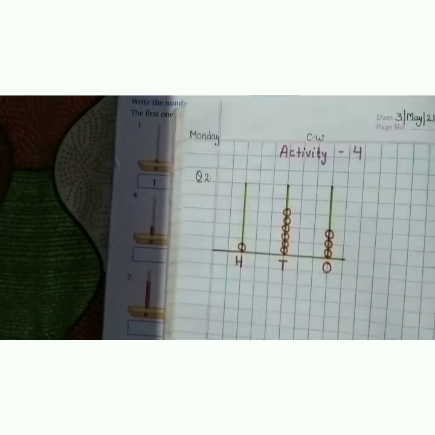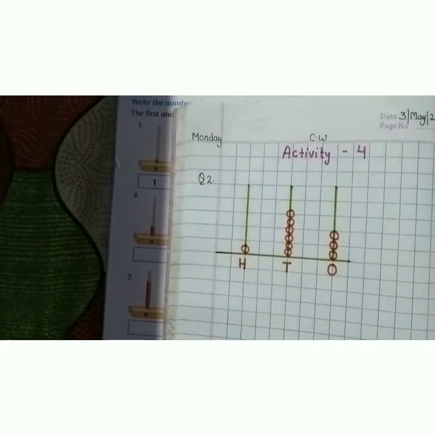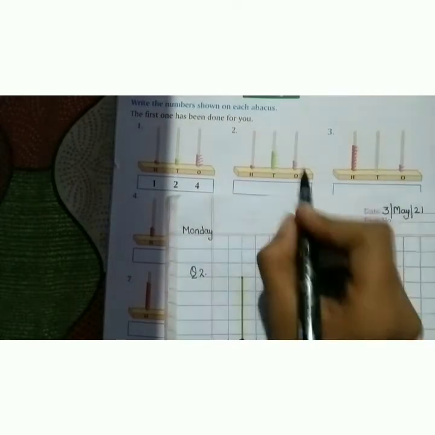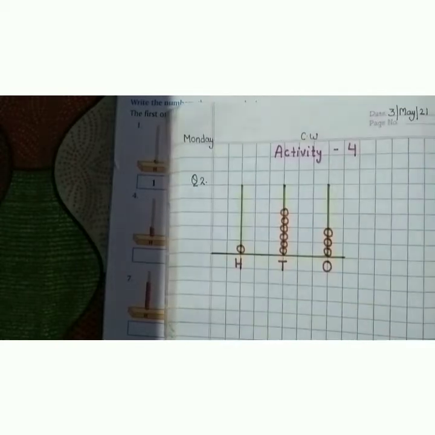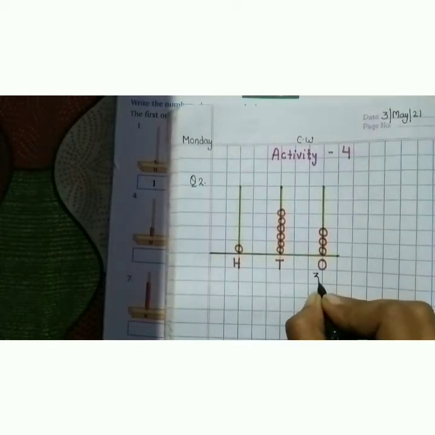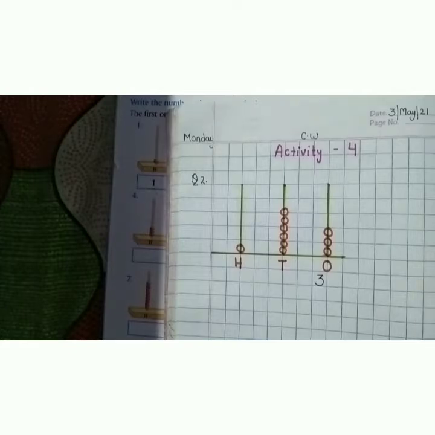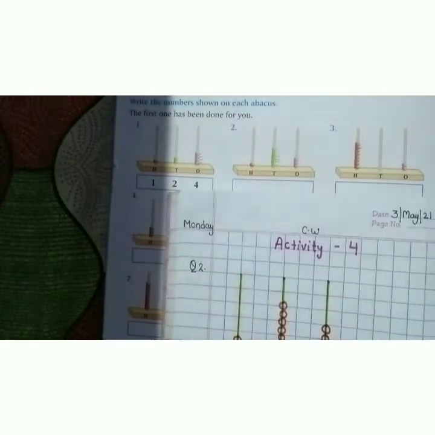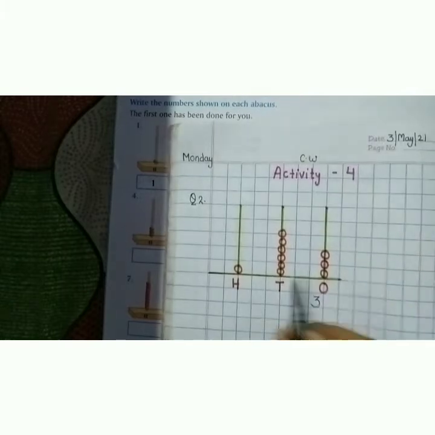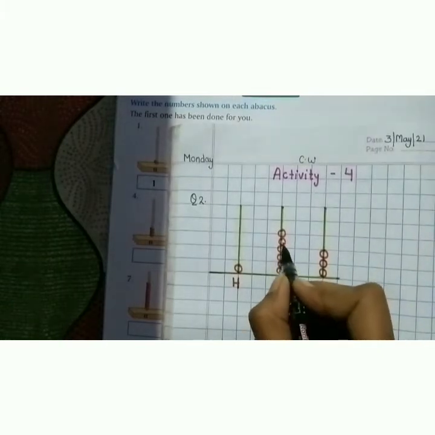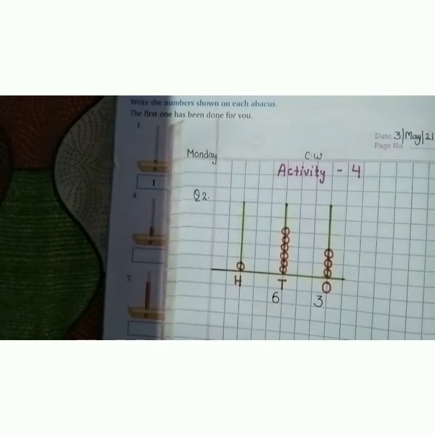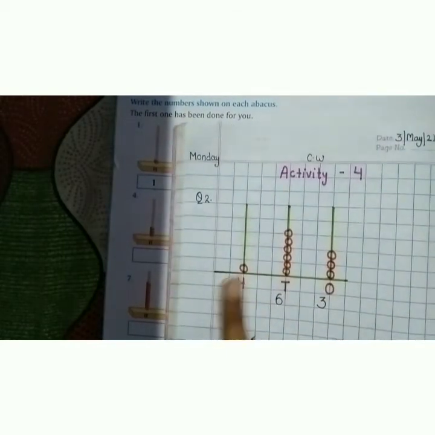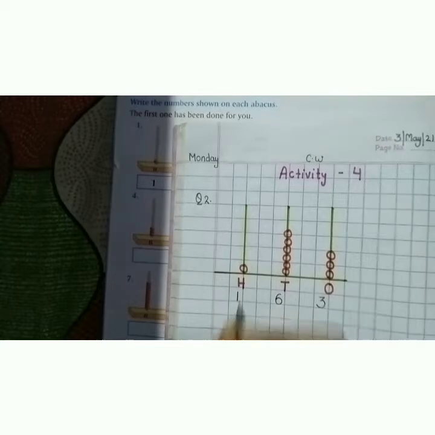Very nice. As our abacus is done, now let's solve it. On ones place, there are how many pearls? 3. Just write down 3. Now, on tens place, how many pearls are there? 1, 2, 3, 4, 5, 6. Write down 6 on tens place. Now, on the hundreds place, there are how many pearls? 1. Write down 1 on hundreds place.